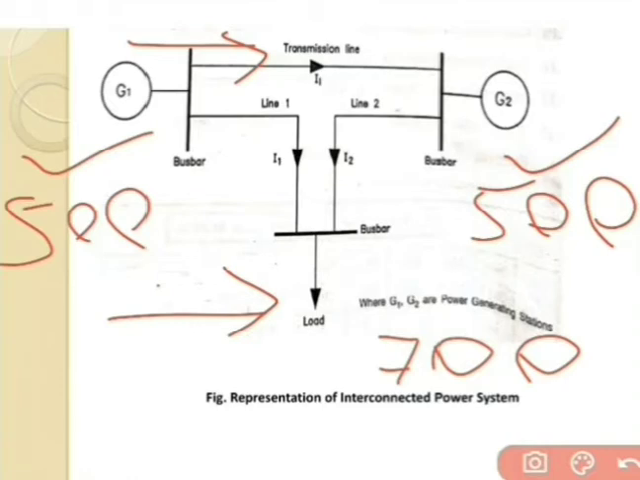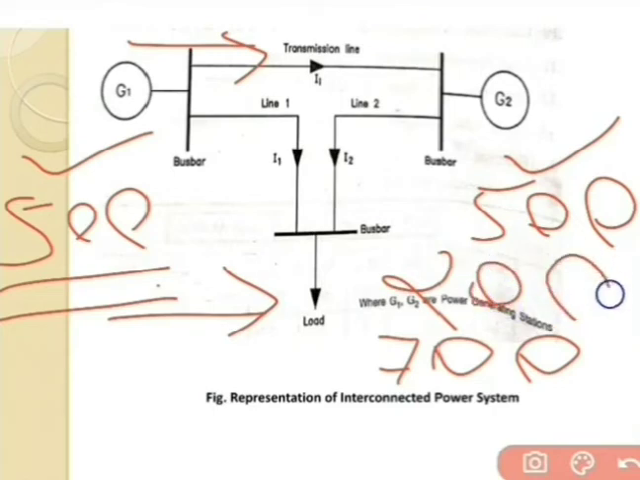So to balance the load condition at the consumer side, we can connect a number of generating stations in parallel. In this figure, G1 can supply up to 500 megawatt to the load side, and the remaining 200 megawatt is taken from the G2 side. In this way we balance the load condition at the consumer side. This is the main purpose of the interconnected system.